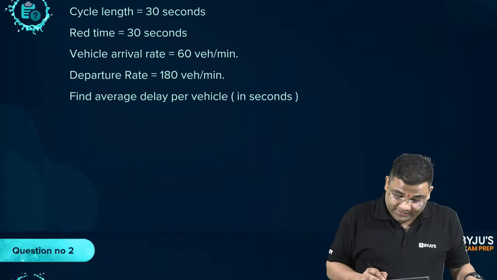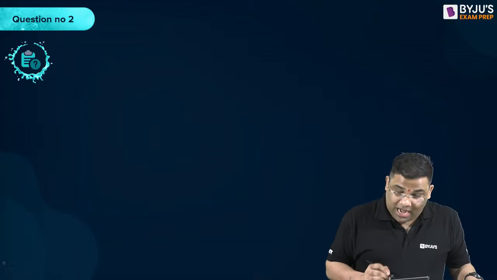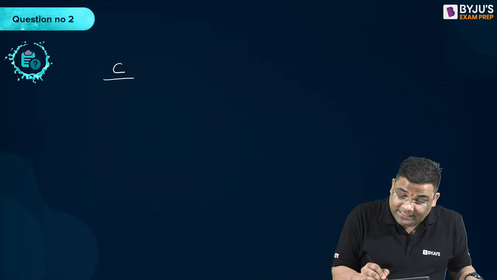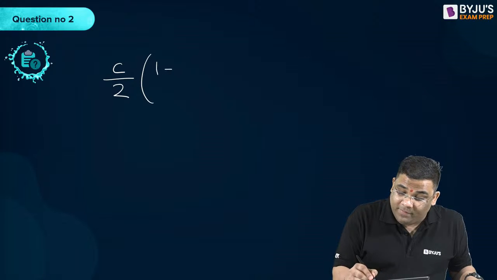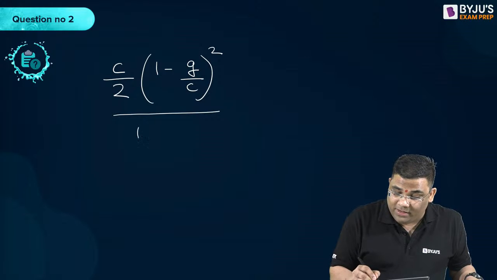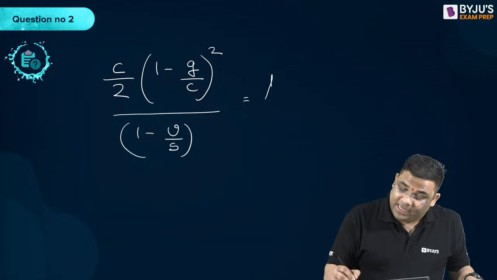So when they are not the same, what will you do? You have to go for the original formula, that is C by 2 into (1 minus G by C) whole square divided by (1 minus V by S). And this will give me the average delay.